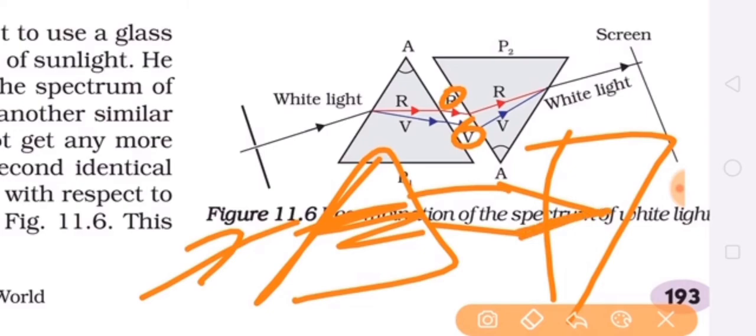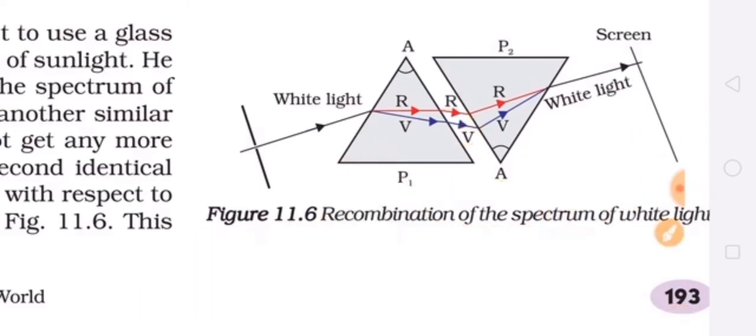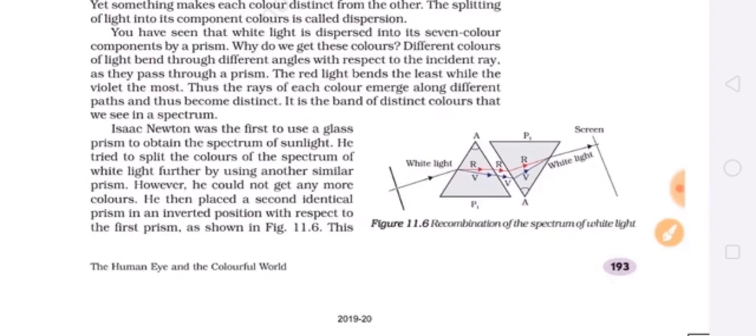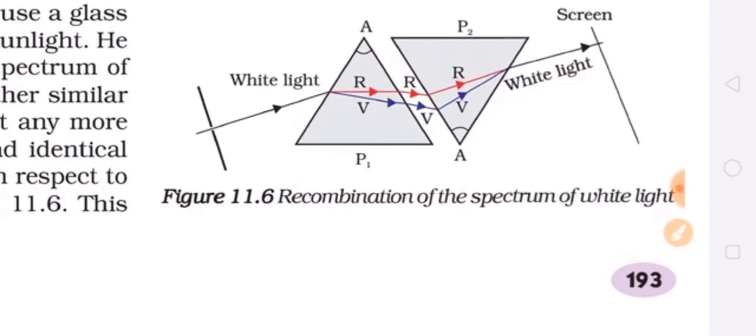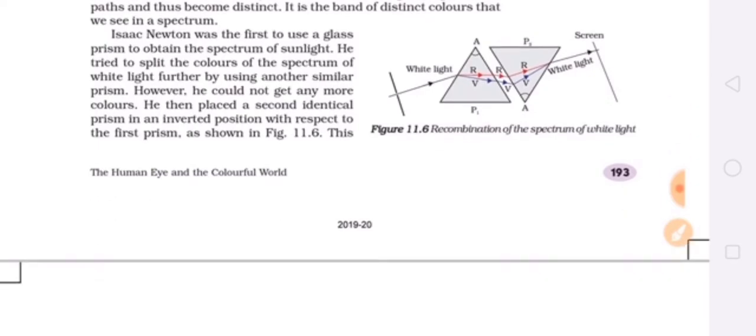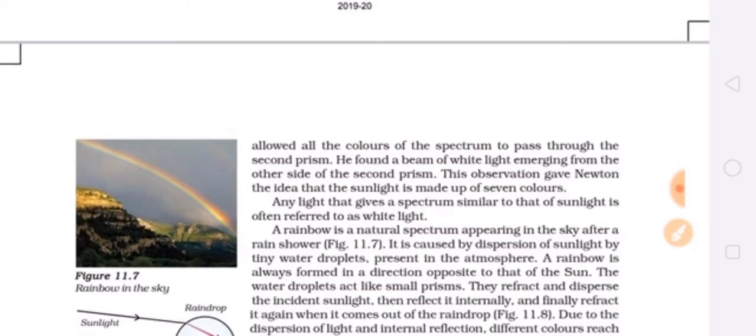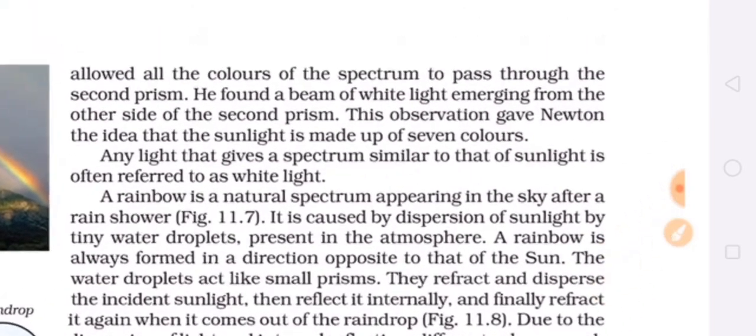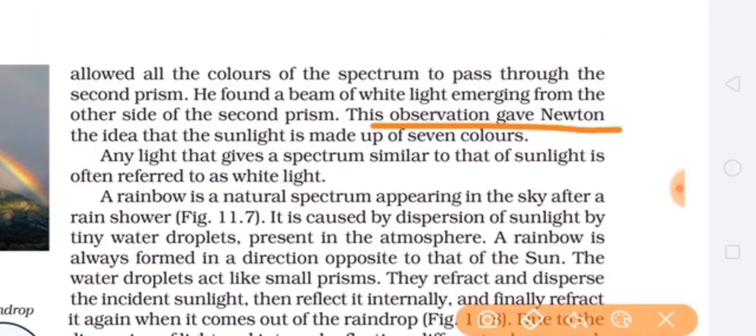So you have to read this activity and draw this figure also. It is given as figure 11.6 in your book. Now you can see here again, if you want, I will explain it again. The white light is falling, then in the lower portion violet is there, and in the upper portion red was there, and then it again recombines.